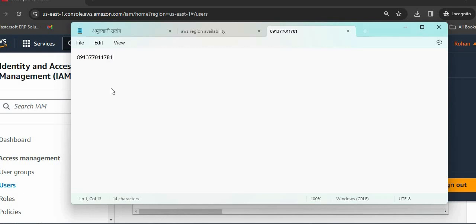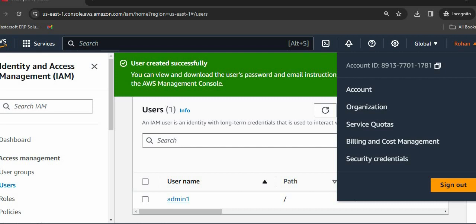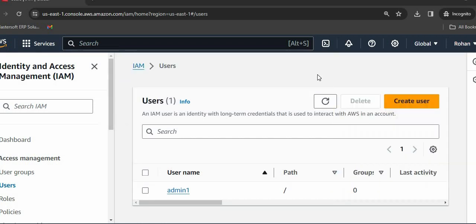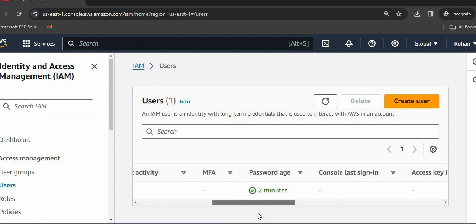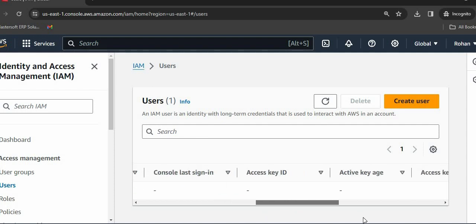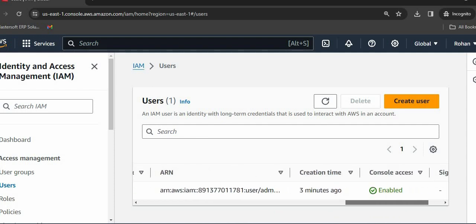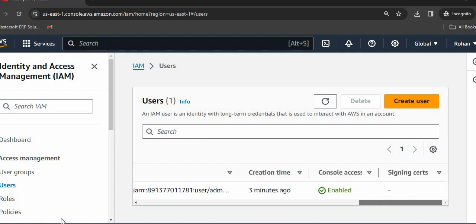We will need it while we log in into the IAM account. Once we have copied this account ID, we need to add multi-factor authentication also to this particular account. For this purpose, we can see this account is created, and it is showing me that the age of the password is 2 minutes, it was created 3 minutes ago, and console access is also enabled.